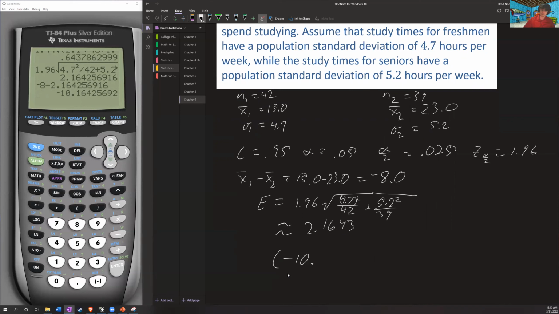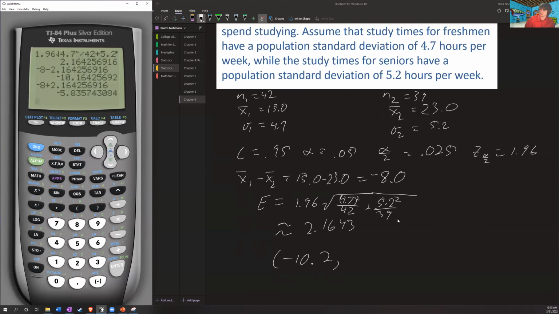As a reminder, since we are working with stats rather than data, we are going to be rounding to the same level of precision as the standard deviation. So this is going to be negative 10.2, and then negative 8 plus this number here gives me negative 5.8. Okay. So we can say to a 95% level of confidence that the freshmen are studying on average between 10.2 hours less to 5.8 hours less.